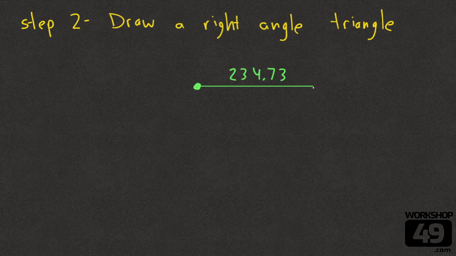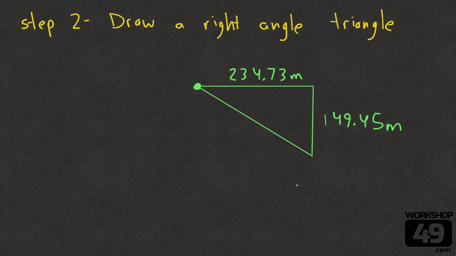I like to make a big dot where I started, and that way I can remember where I started. Once we move to the right, we now have to follow our up-down component. So this time we're going to go down. If that had worked out to be a positive answer, we would go up. We went down how much? 149.45 meters. Had to check that one out there. So we went to the right, 234.73 meters. Then we went down 149.45 meters, and this leaves us with a beautiful little right angle triangle where the hypotenuse is going to be our displacement.